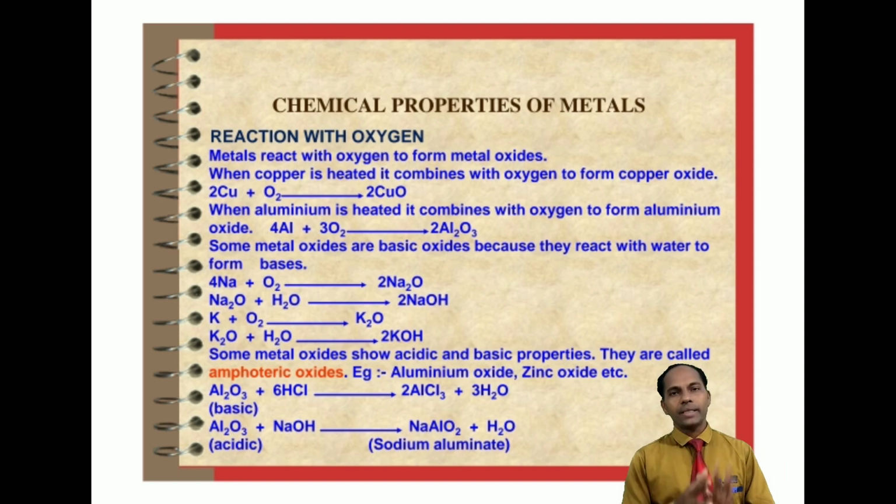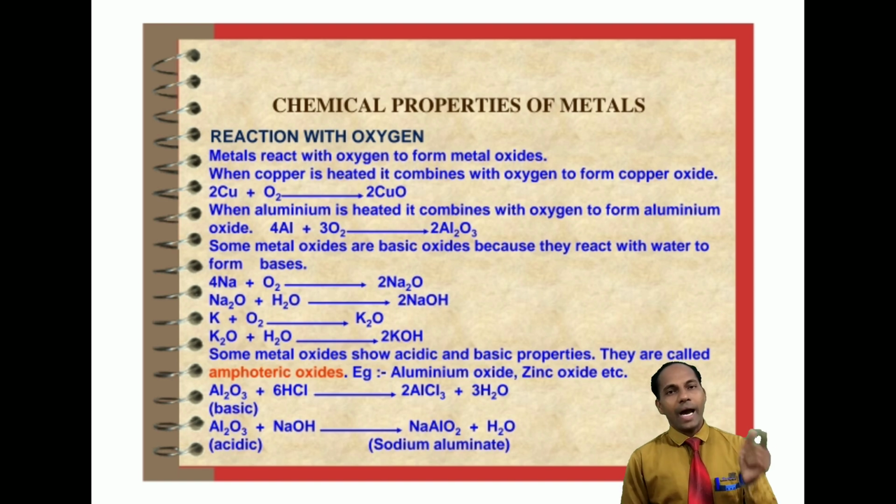Again, aluminum oxide as an acid will react with a base and also produce salt and water. For example, Al2O3, aluminum oxide, when it is basic, reacts with hydrochloric acid and will produce aluminum chloride as the salt and water. So here aluminum oxide is acting as the base.